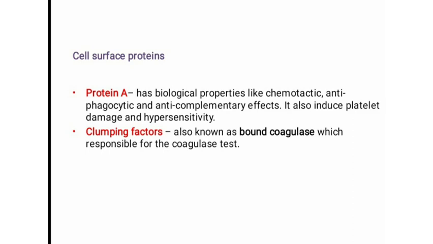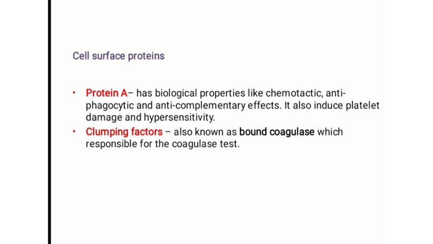Next is cell surface protein, another factor that confers pathogenicity or virulence to the Staphylococcus aureus. The cell surface protein may include protein A and clumping factor. Protein A is present in most staphylococcal strains and has many biological properties like chemotactic, antiphagocytic as well as anti-complementary effect. Chemotaxis means movement of an organism towards chemicals or based on chemical stimuli, right? This property helps the organism move towards the cell it can infect.